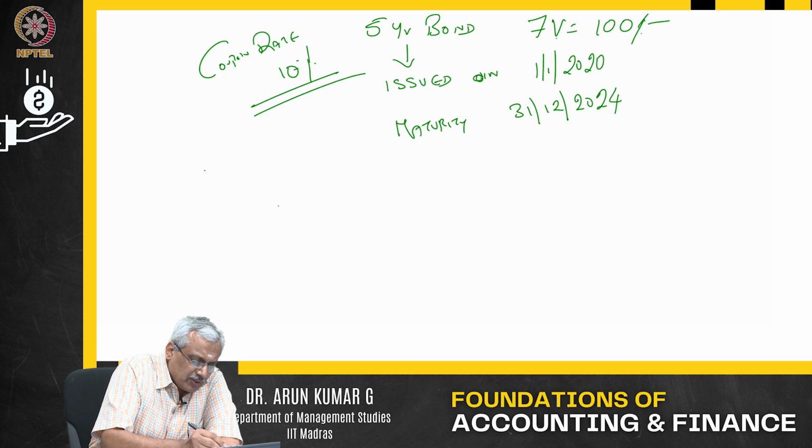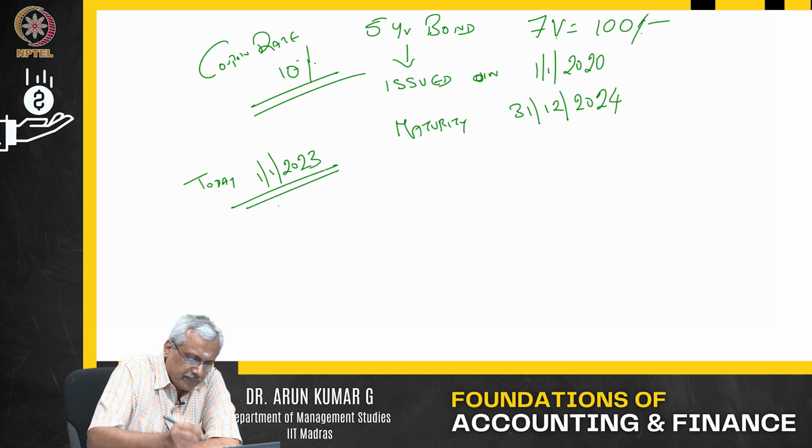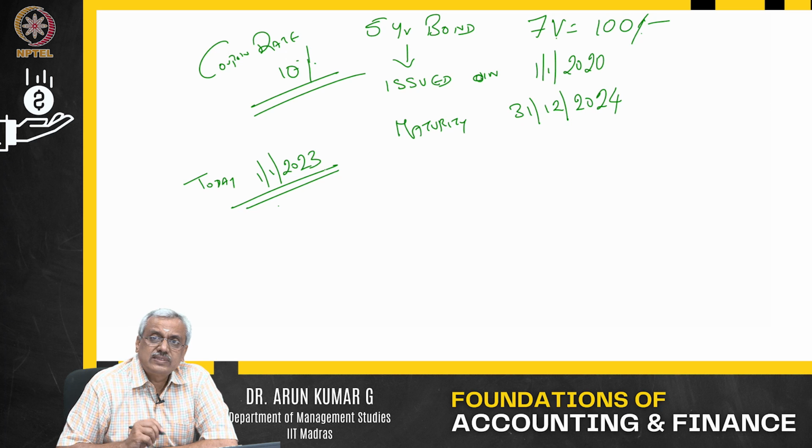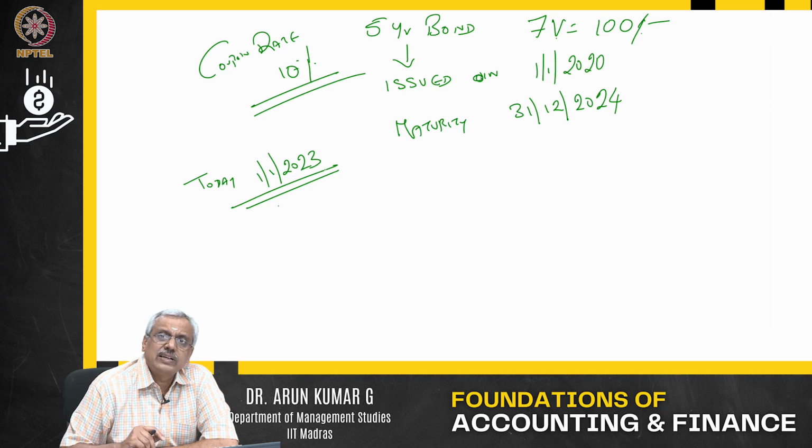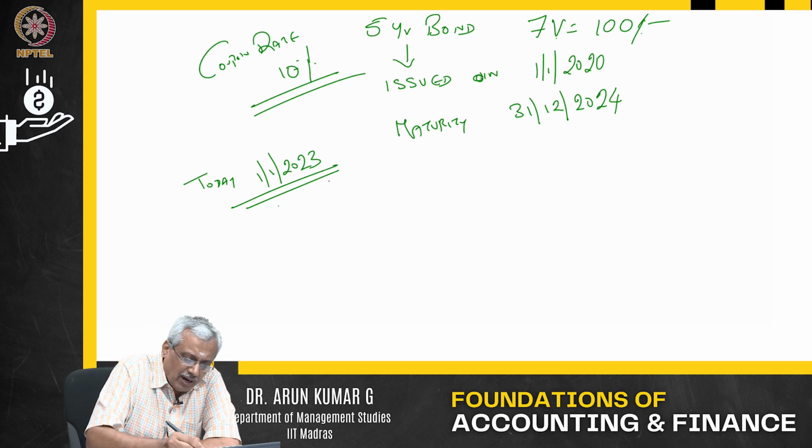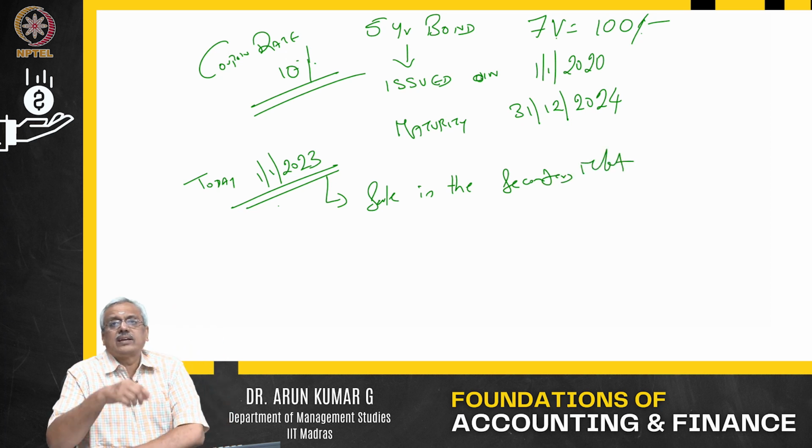Now, today, let us say, 1st January 2023. That means the bond has a remaining life of 2 full years, that is, till the end of the years. The bond is available for sale in the secondary market, as I said yesterday.